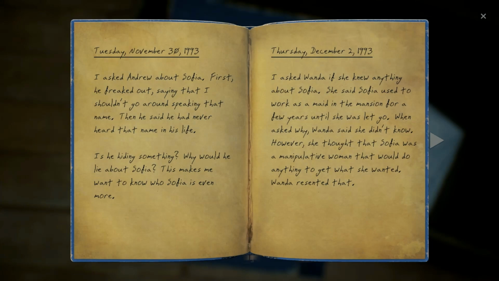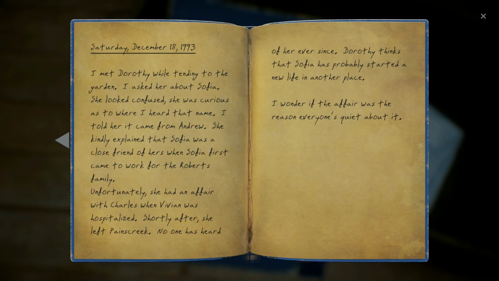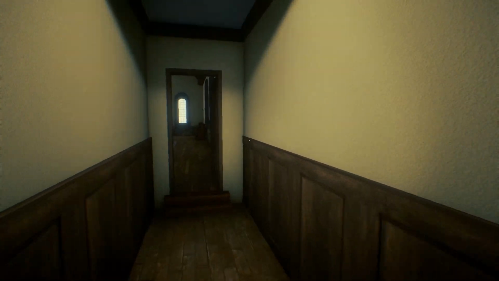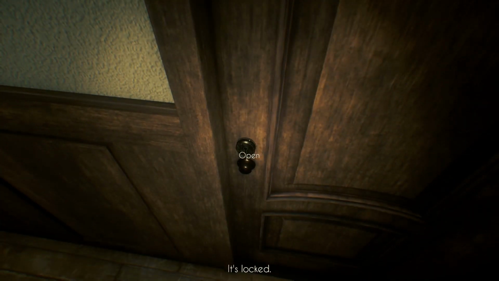Within the journal, Scott writes in the first section, first page, that when he asked Andrew about Sophia, Andrew freaked out and said that Scott shouldn't go around speaking that name. The rest of the pages are about Scott asking all the workers about Sophia and all of them brushing Sophia off as just another person who worked at the estate. But on the last page, we see that Dorothy almost tells the full truth, that Sophia had an affair with Charles, Viv had found out, and that Sophia left town. But we know that she didn't leave town, and that she was pregnant. We also know that she lived with Dorothy in a secret house. None of those. This door's locked.